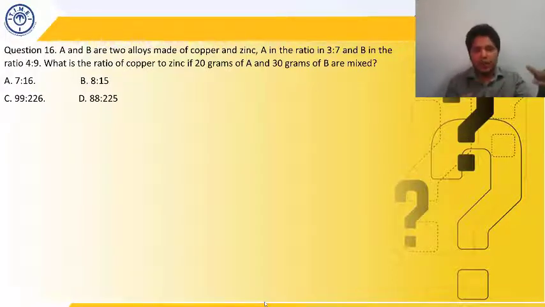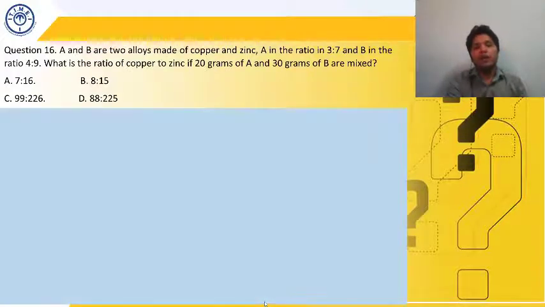We have mixed A and B like that. 20 grams of A has been taken and 30 grams of B has been taken, and a new alloy is formed. So what is the ratio of copper to zinc in that new alloy? That has been asked in the question. So let's just try to solve this question. How are we going to do that?